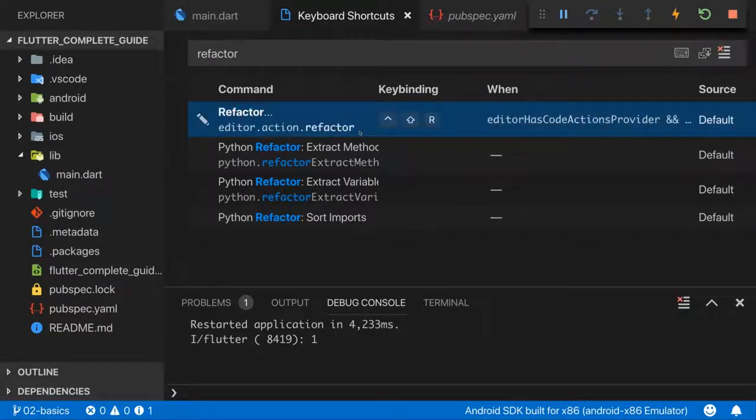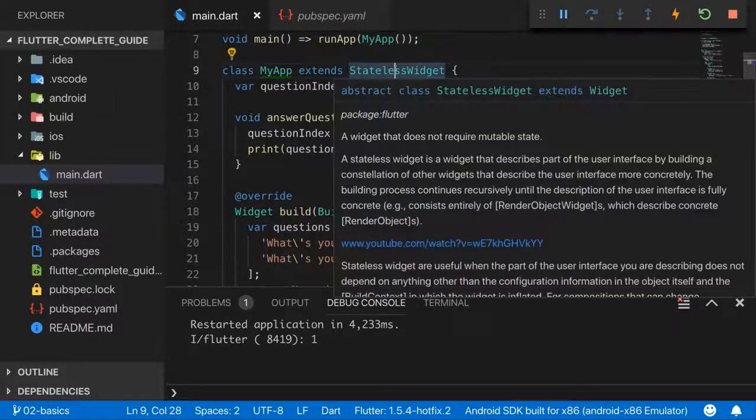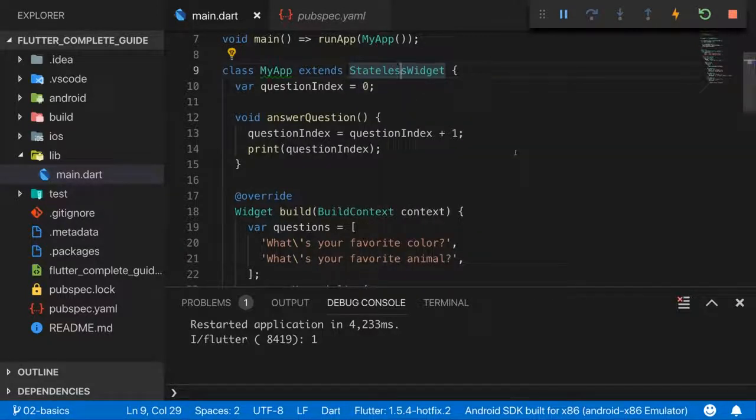And you should find a key binding which you can use to get refactoring suggestions. And if you place your cursor on stateless widgets, if you click on that and you then use that key binding, here I get the suggestion of converting this to a stateful widget. We could do that, and in the future we will take advantage of this because it's super fast. But here I won't do that because I want to show you what makes up a stateful widget step by step.